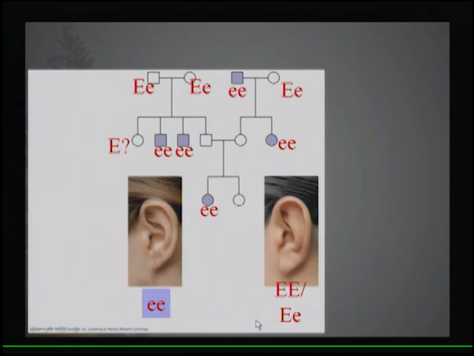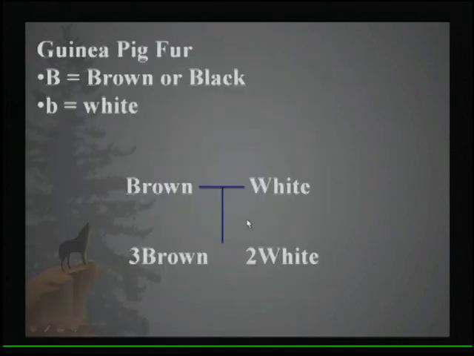This individual has to be heterozygous, again, because one recessive allele from each parent. This individual has to be heterozygous because they have a homozygous recessive offspring, so one recessive allele from the child here. Same with this parent, one recessive allele from each parent. And then this one, this female here, we can't be sure of either because heterozygous parents could have given us homozygous dominant or heterozygous.